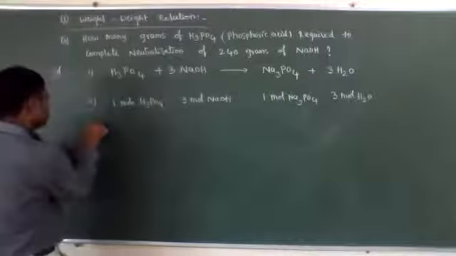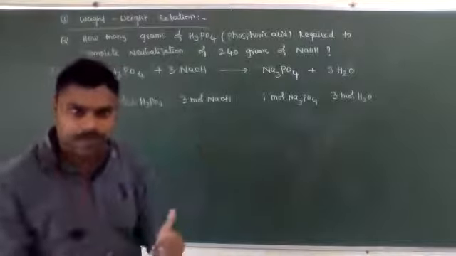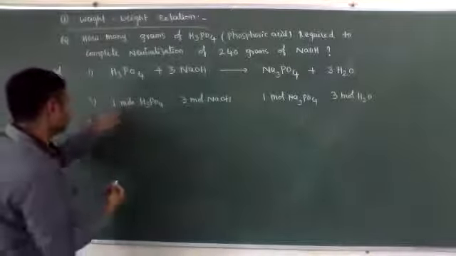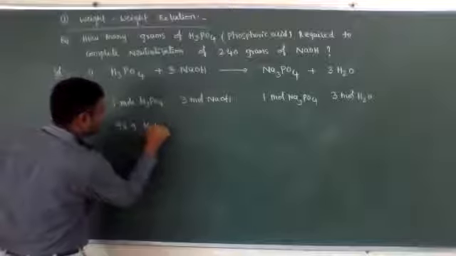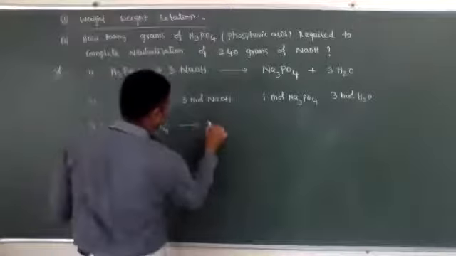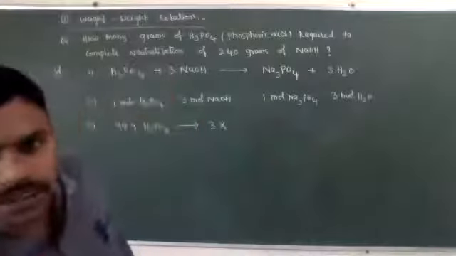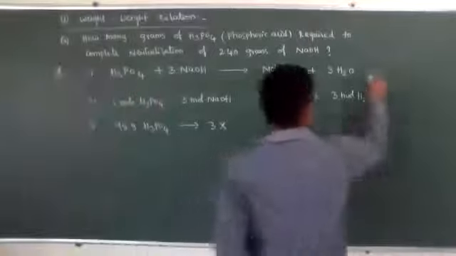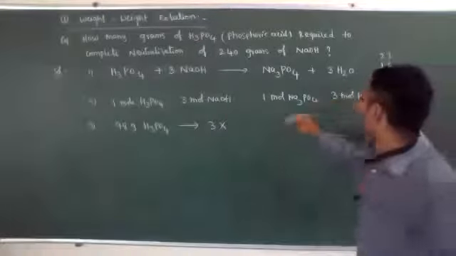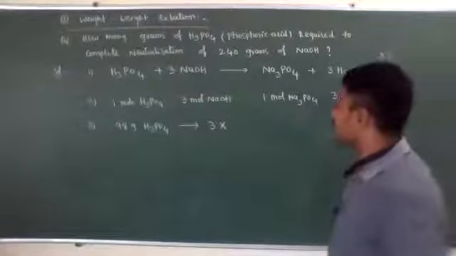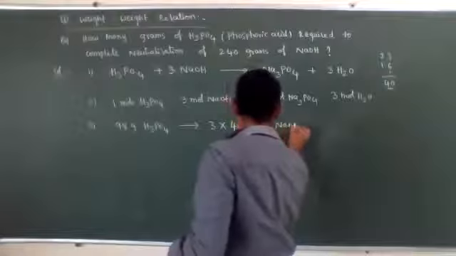Now, the next step: what they asked is the relation, so we need to convert moles into gram molecular weight. 1 mole of H3PO4 weighs 98 grams, and it reacts with 3 into the gram molecular weight of NaOH. For sodium hydroxide, sodium 23, oxygen 16 and hydrogen 1 means 40. So 3 into 40 grams of NaOH.